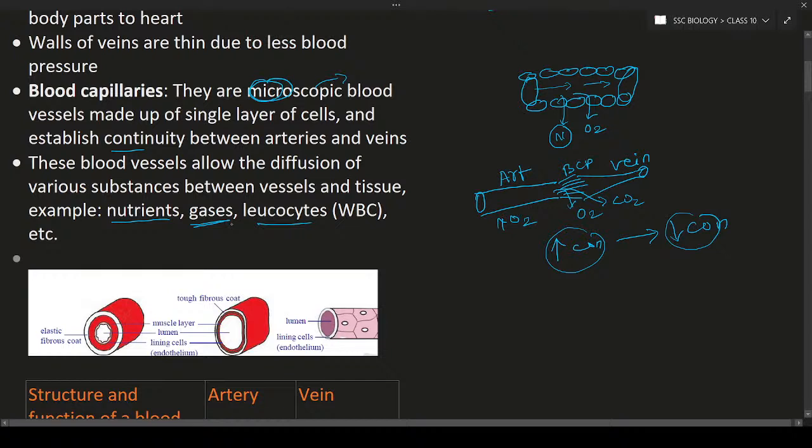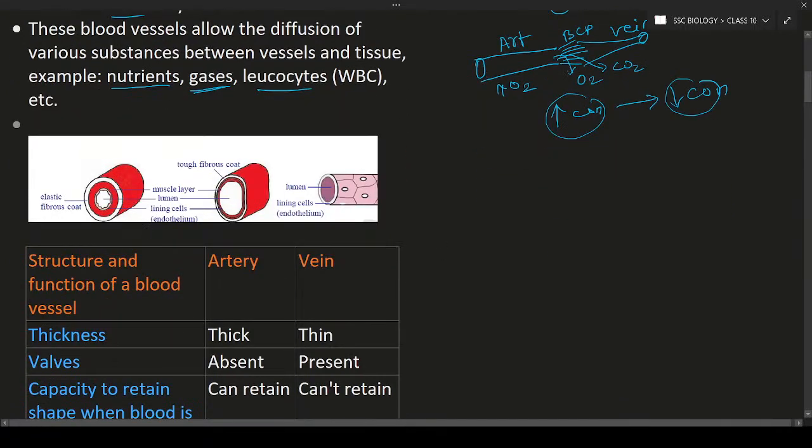So these are the three types of blood vessels, and this diagram is going to explain their thickness and also their size, everything. See here, first one, this is the artery, and this is the vein, and this is the blood capillary. Three types of blood vessels. First, if you see the artery, see the lumen. What is a lumen? Lumen means inside. The inside channel of this tube is known as lumen. In the lumen the blood will flow. I am highlighting with blue color. In the lumen the blood will flow.